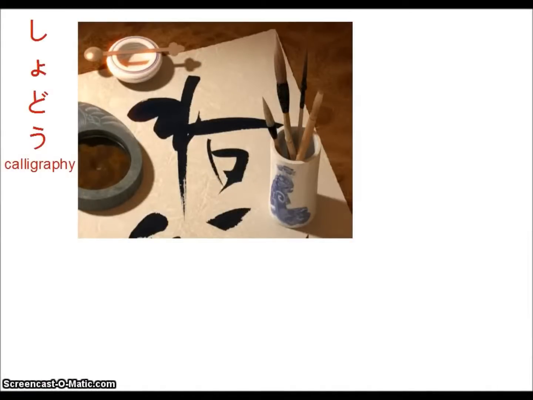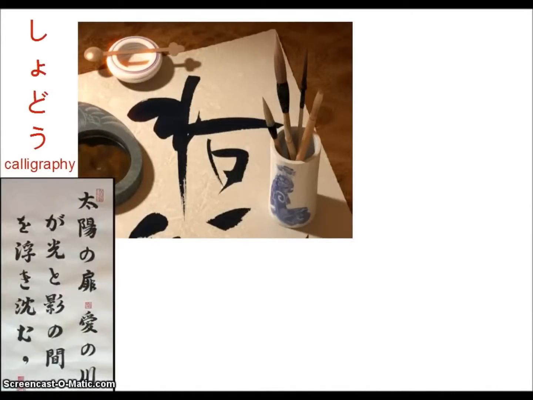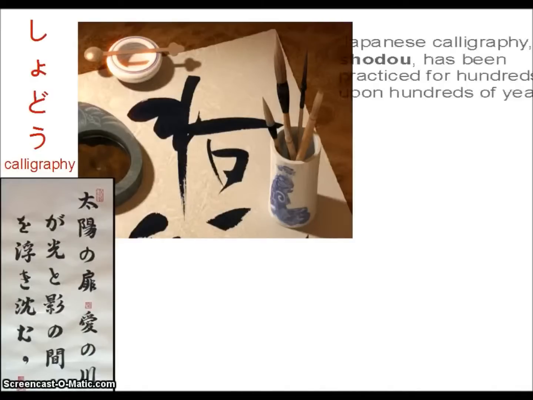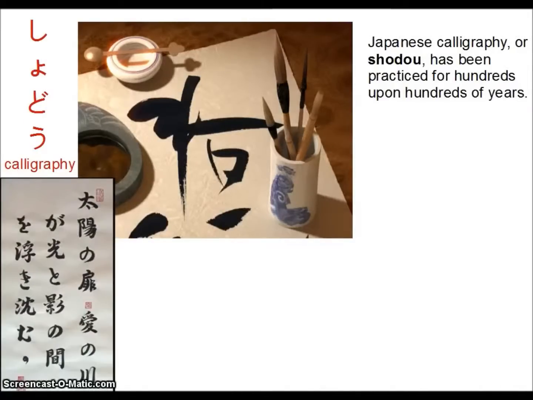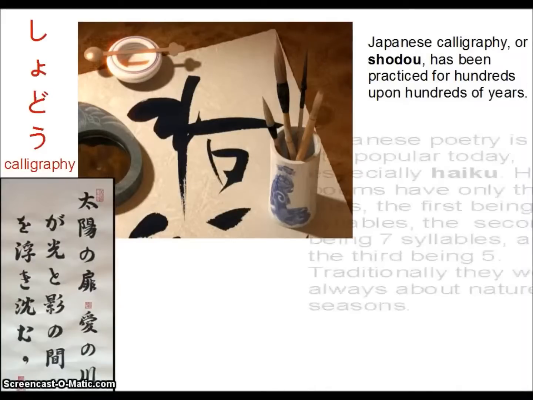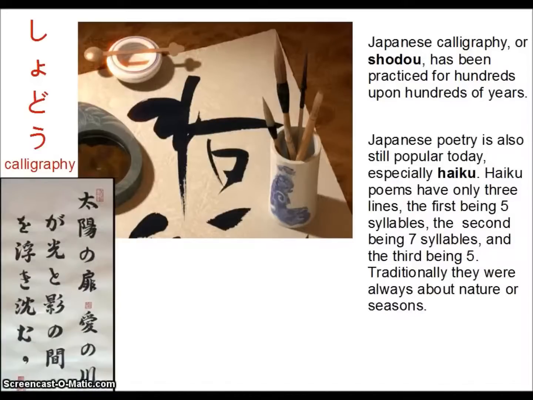Next, we're going to talk about shodo, or calligraphy. And this is an example of calligraphy. It's actually a very legible example. Usually it's almost too hard to read, and unless you're trained in calligraphy, you usually can't read it, even if you're Japanese. So calligraphy has been practiced for hundreds and hundreds of years, and in the past, poetry was very popular, especially haiku, which is still known today. And haiku have 3 lines, the first being 5 syllables, the second being 7, and the third being 5. Usually they were about nature or seasons.